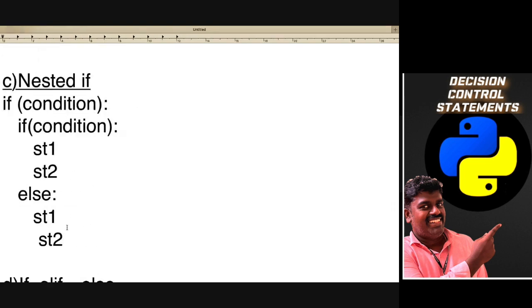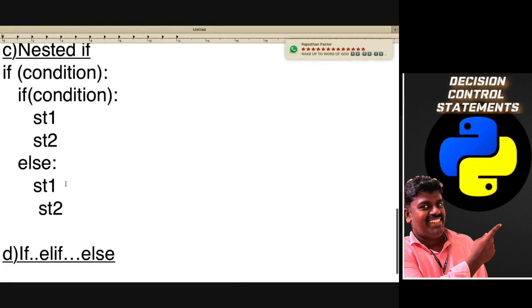When you look at this particular true condition, we can say this is the inner true block. If this condition is satisfied, this set of statements is going to be printed. Got my point?